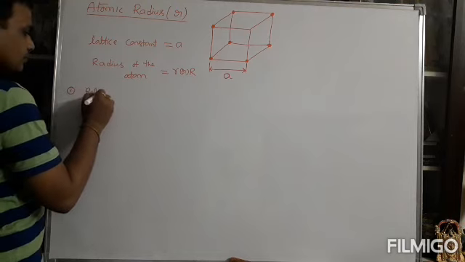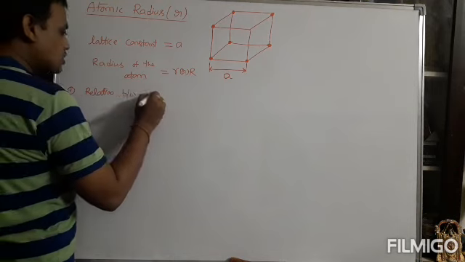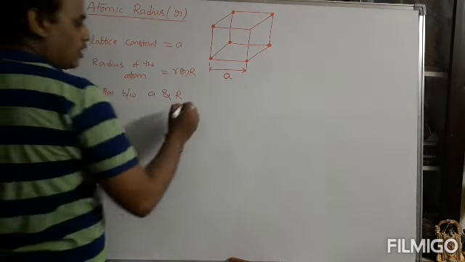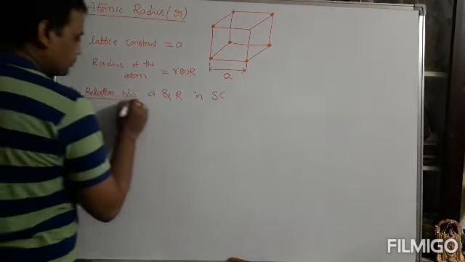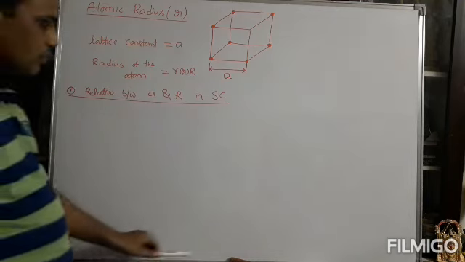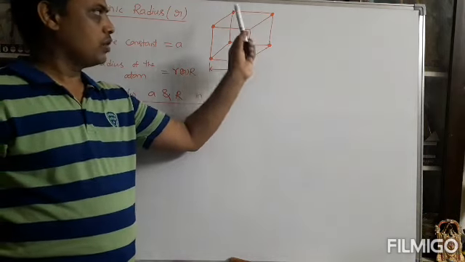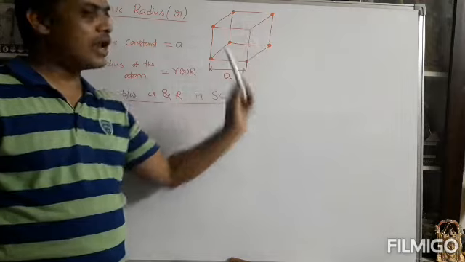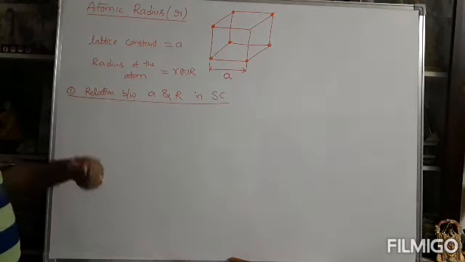Relation between small a and r in simple cubic structure. So what is simple cubic structure? Simple cubic structure is first of all a unit cell. Every corner of the unit cell is occupied by one lattice point or atom. Then the structure is called simple cubic structure.